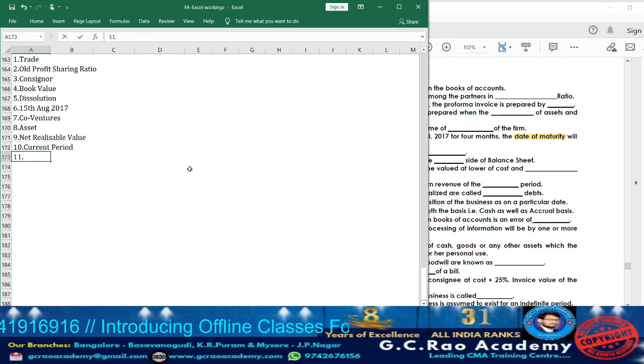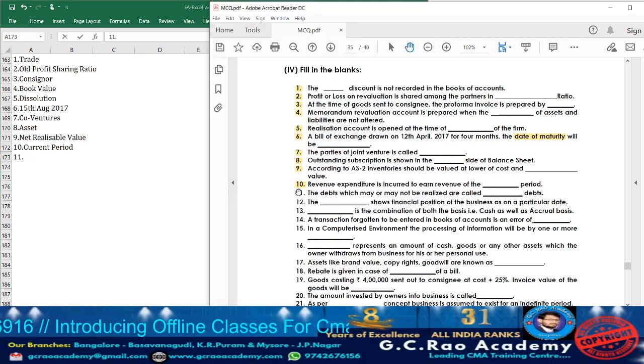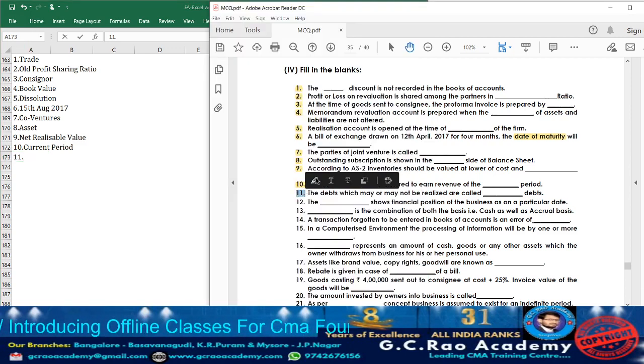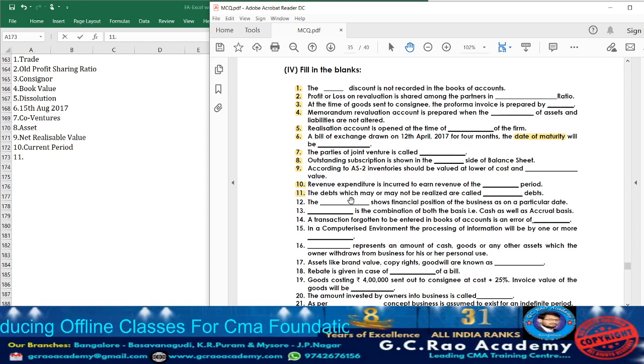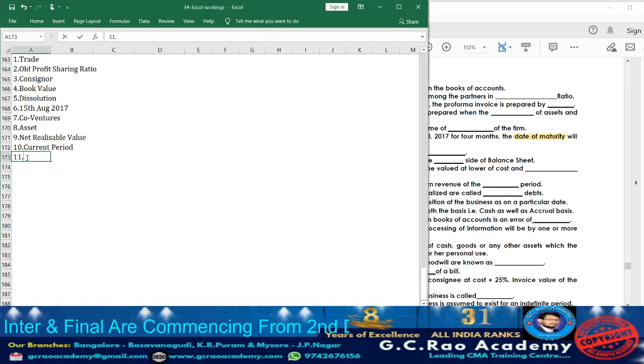Okay, now moving on to question 11. The debts which may or may not be realized are called dash debts. Means the debts which cannot be recovered. May or may not means doubtful. If completely not recoverable, we are going to call it bad debts. May or may not, it can be realized or it may not be realized. Usually those debts we are going to call as what? Doubtful debts. So accordingly take down doubtful.